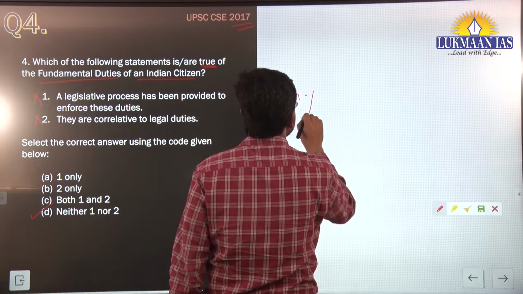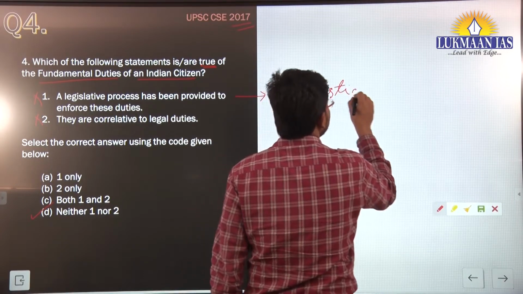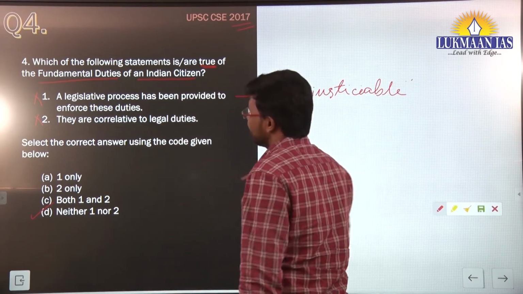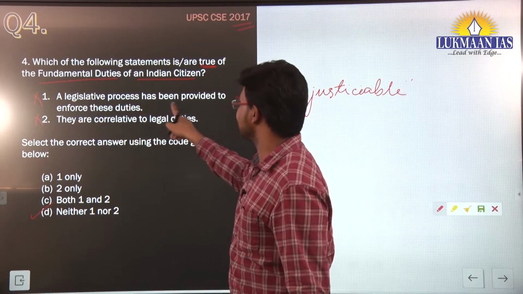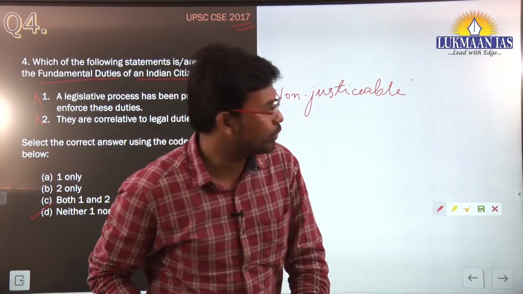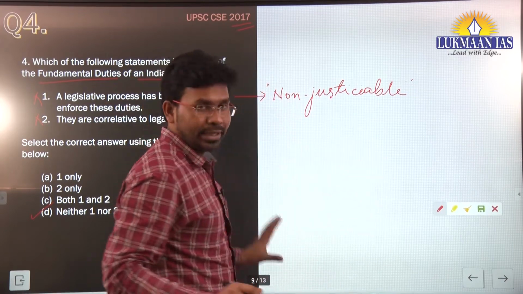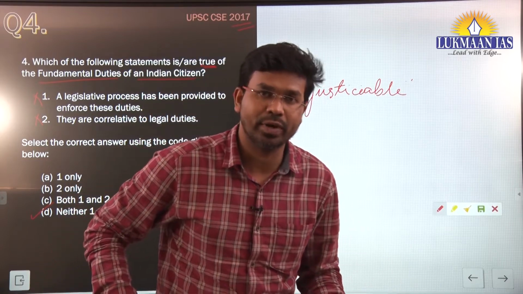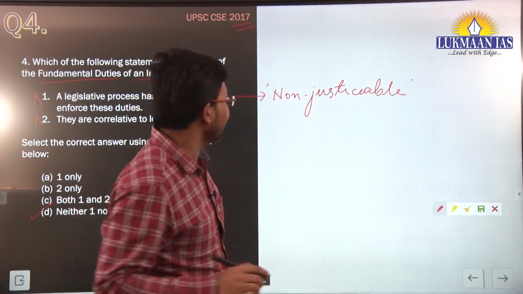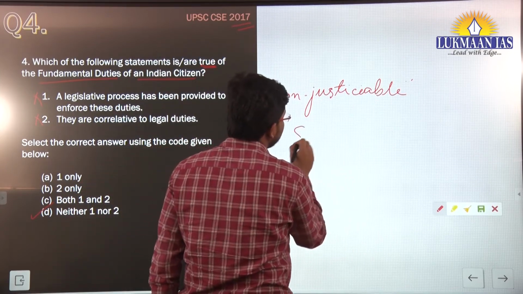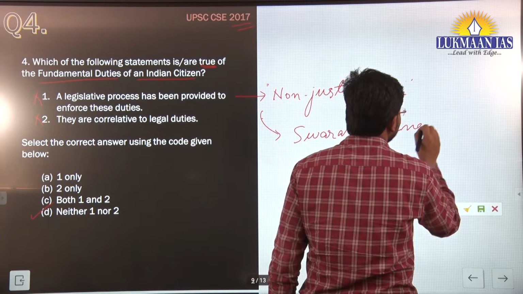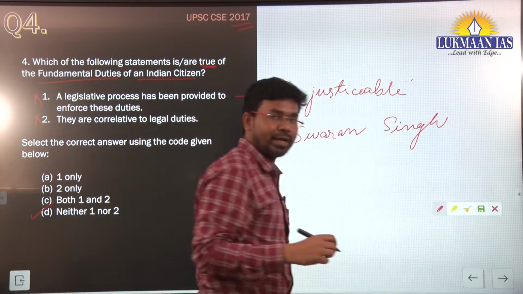So fundamental duties are non-justiciable, and their nature is similar to DPSP. Here they are saying a legislative process has been provided for enforcement. But no legislative process has been provided for enforcement of these fundamental duties. They have just been inserted into the Constitution on the recommendation of a committee headed by Swaran Singh, also known as the Swaran Singh Committee.